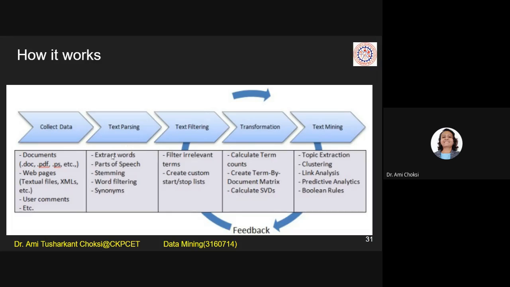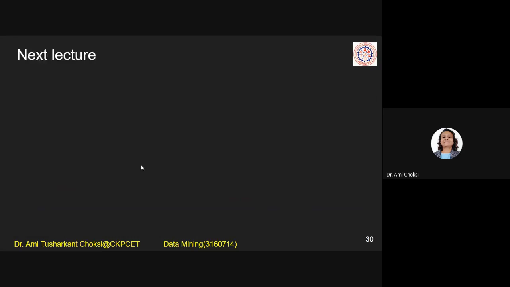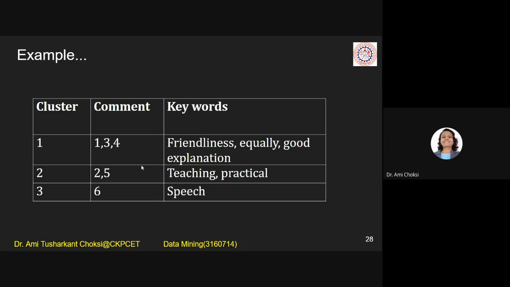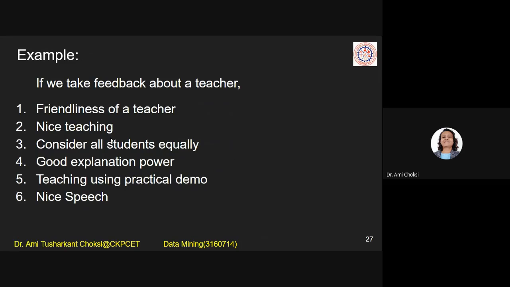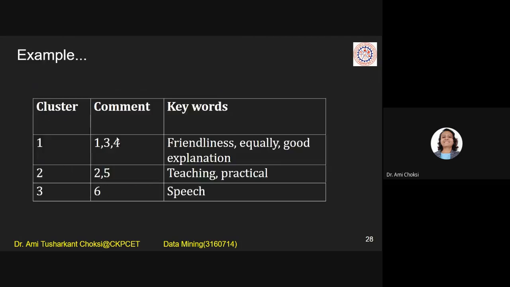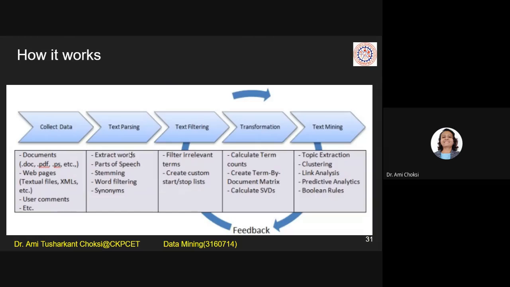Now text parsing. What is that? We extract the words, parts of speech. If you remember, in the example of taking the feedback of a teacher, there we considered the words. Let me show you so you can remember that. Here we have considered, say, friendliness, equally, good explanation. These words we have considered from whatever feedback we were taking, right? So here we can say that in parts of speech, we consider extracting the words, right?